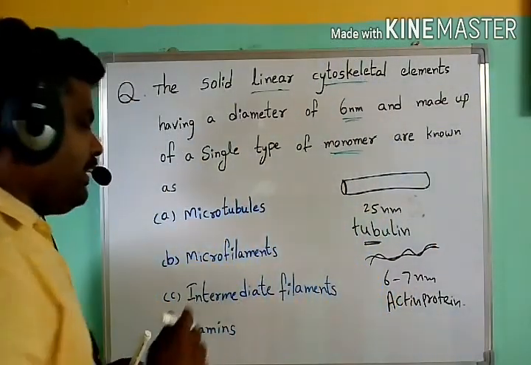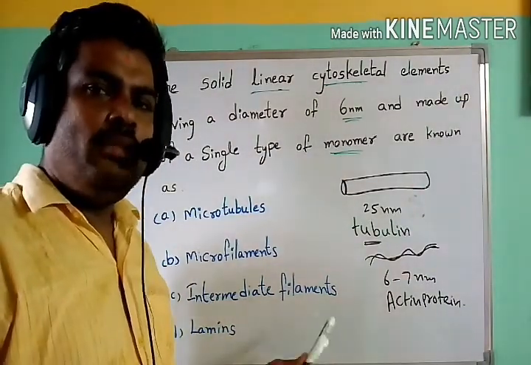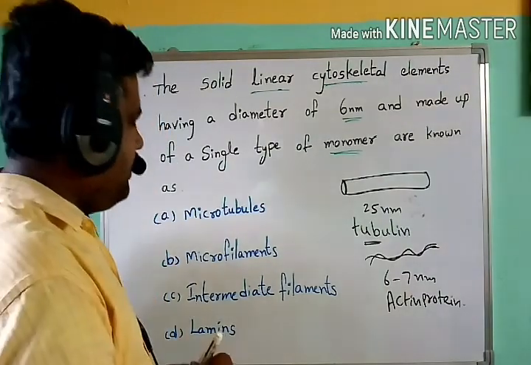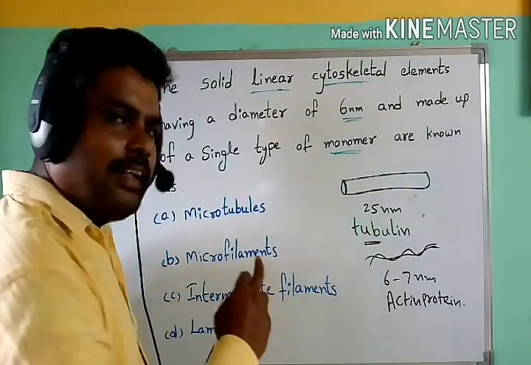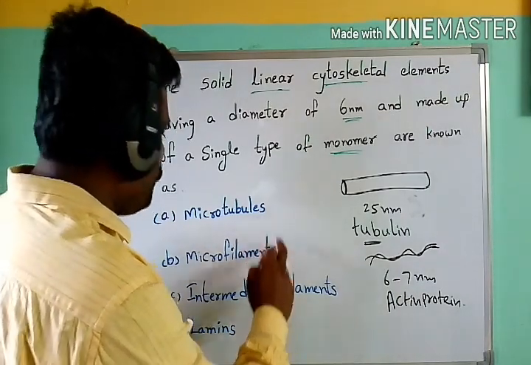Now, coming to intermediate filaments, the name indicates intermediate. Intermediate means these are cytoskeletal elements whose size lies between microtubules and microfilaments.